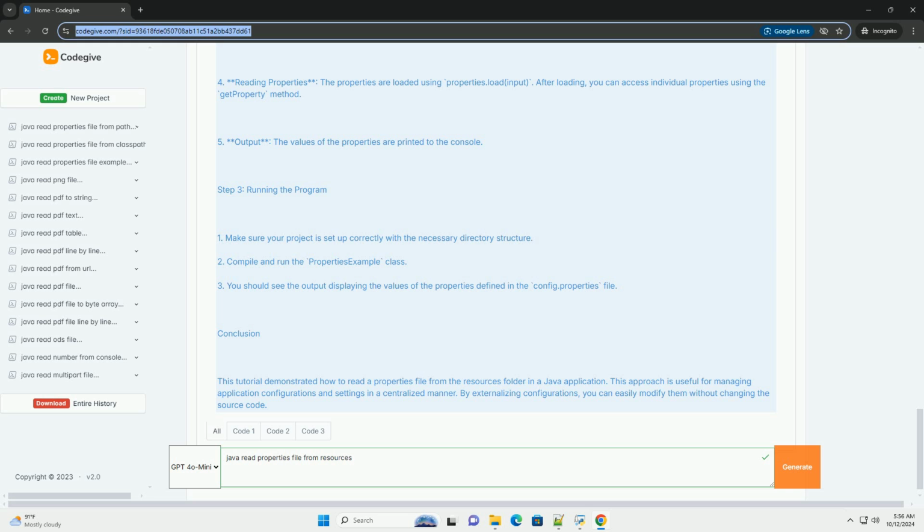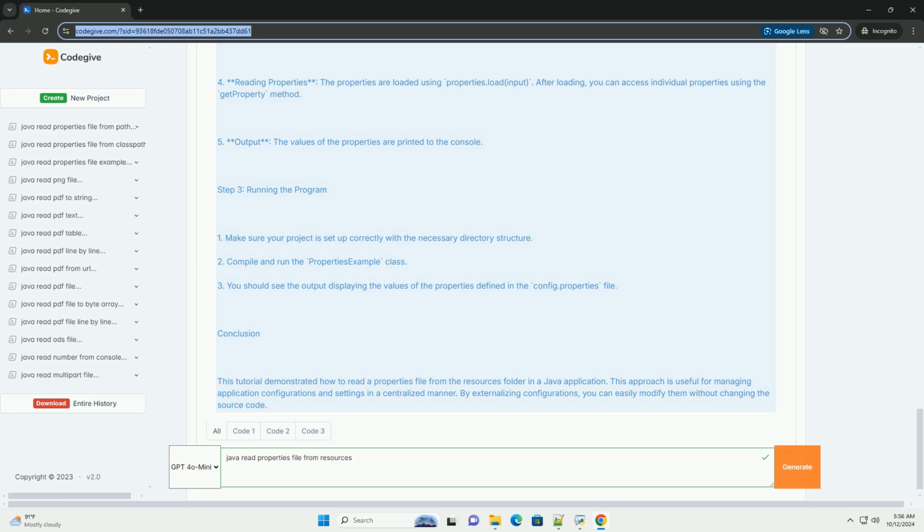Explanation of the code. 1. Import statements. The code imports necessary classes. The Properties class is used to manage the properties. 2. Creating the Properties object. An instance of Properties is created to hold the key-value pairs from the properties file. 3. Loading the properties file.